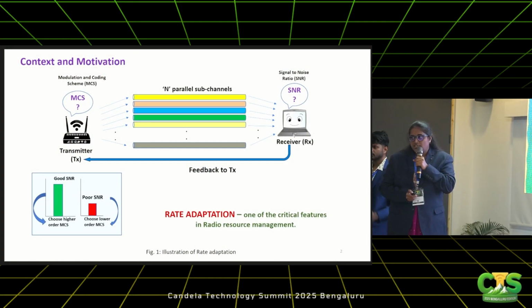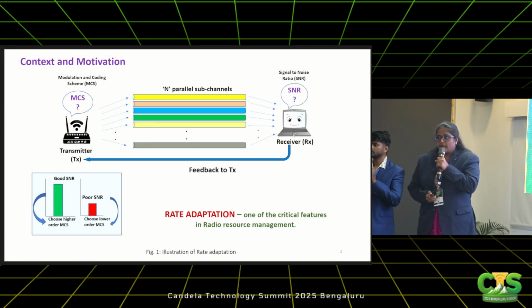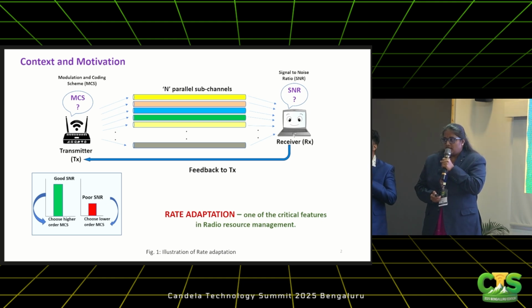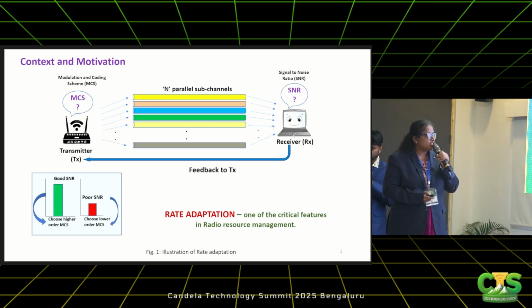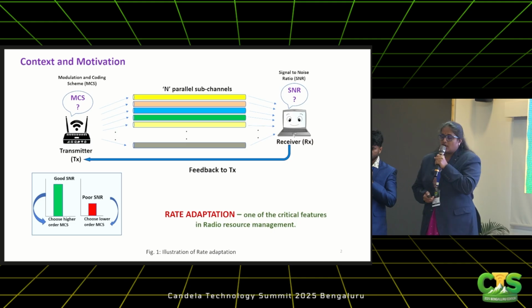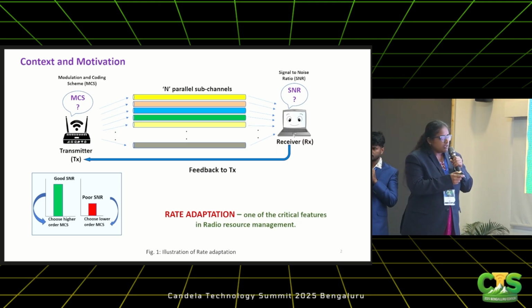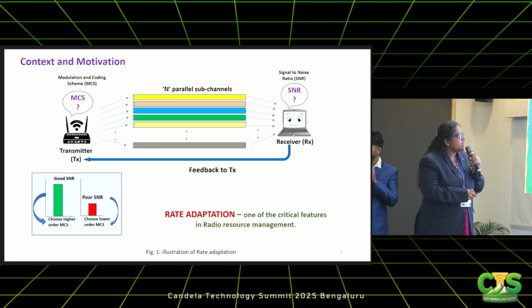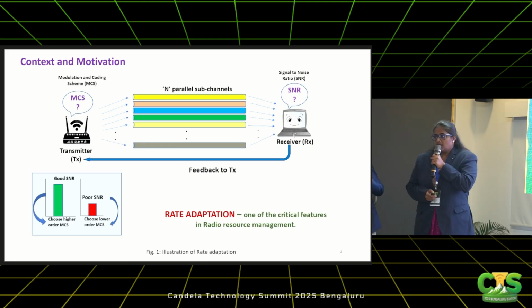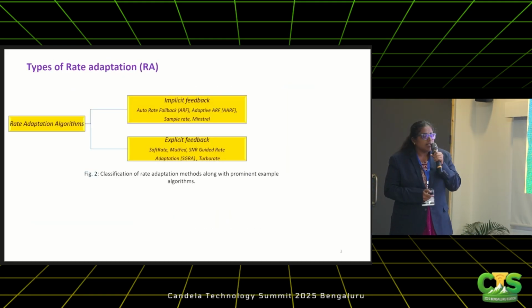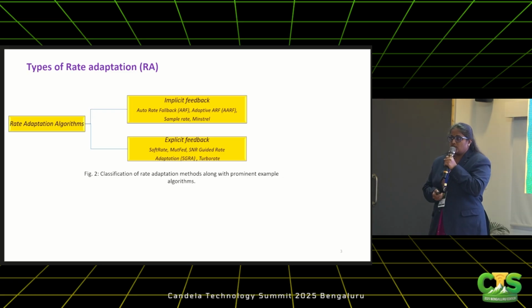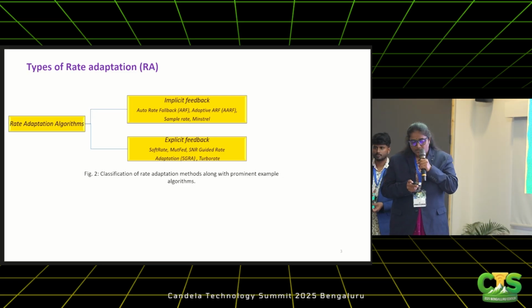So we know that wireless communication suffers from many time-varying phenomena such as signal attenuation, channel fading due to multipath propagation, or interference caused by other users, etc. This leads to packet loss or bit errors whenever the link quality is poor. So in order to make efficient utilization of the channel, the transmitter has to select the appropriate MCS based on the current channel conditions, and adjust the rate dynamically. This process is known as rate adaptation.